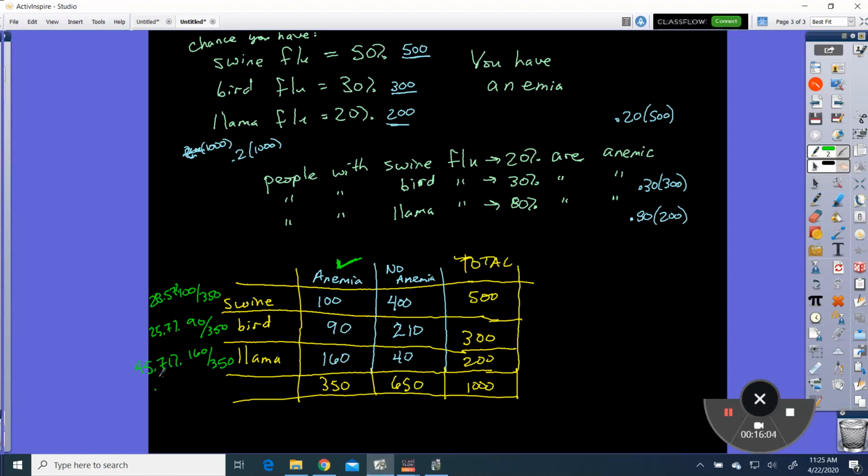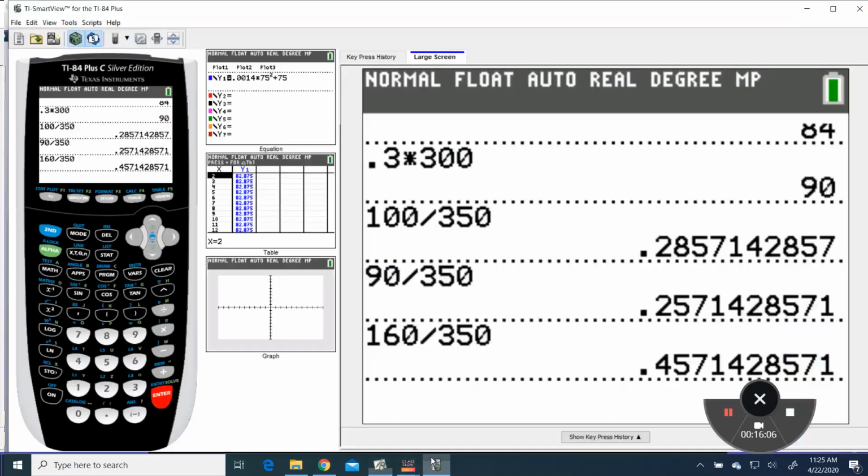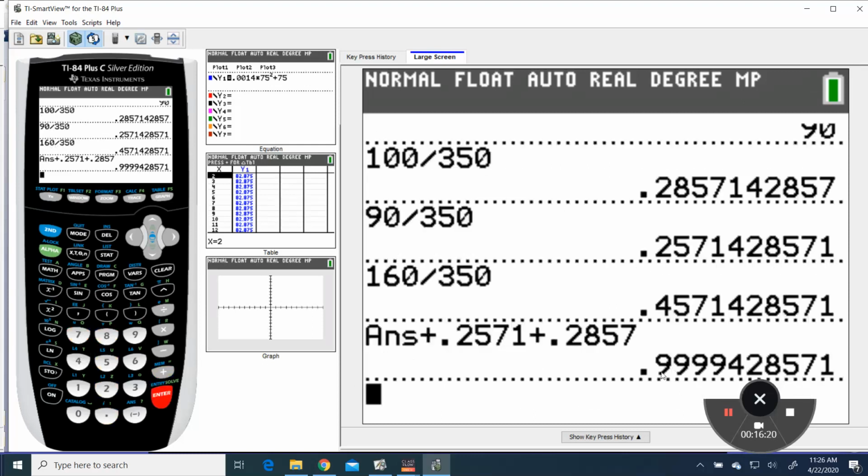So if we added all those together, it'd make 100%. Just to show you, 0.4571 plus 0.2571 plus 0.2857, which is really close to 1.